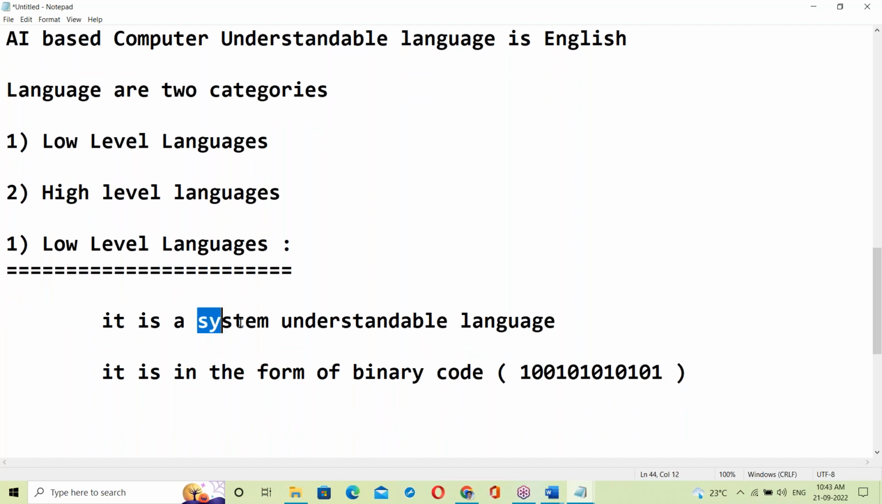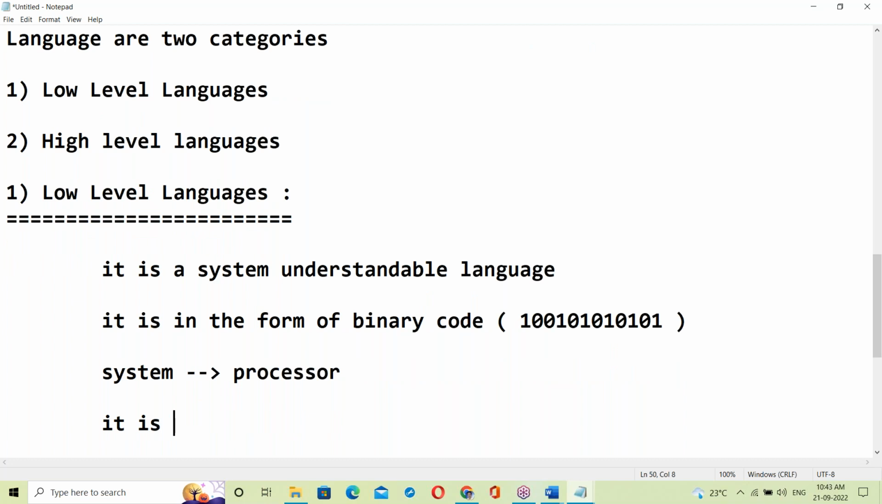Here, system means a processor. It is a processor-understandable language.